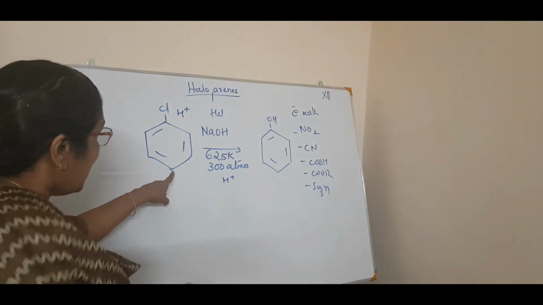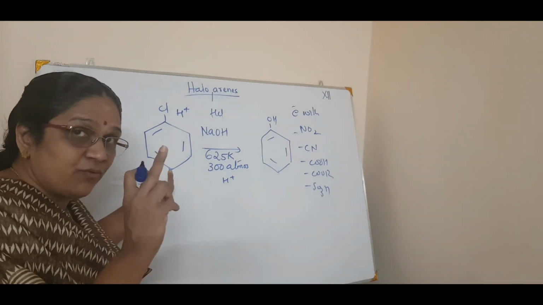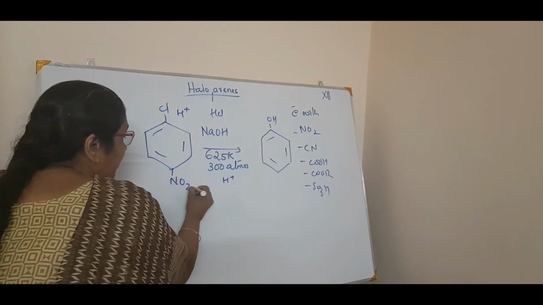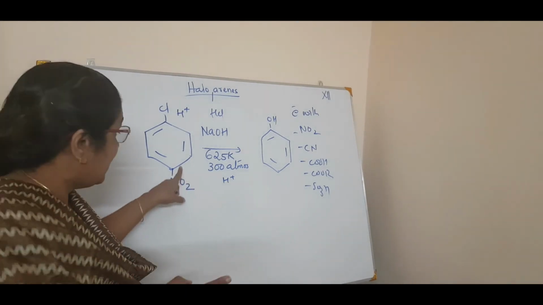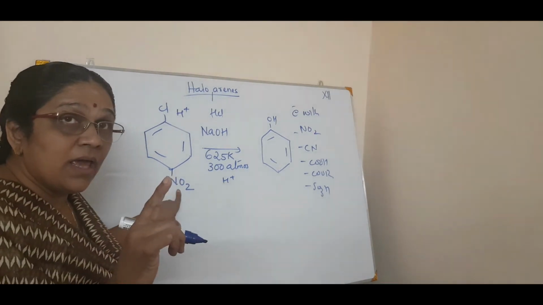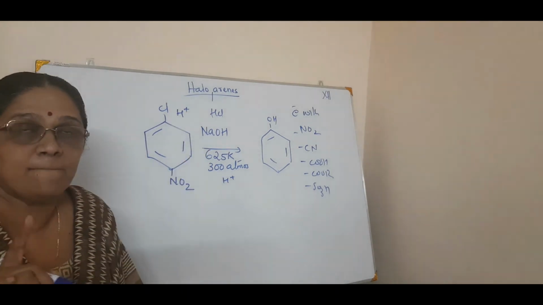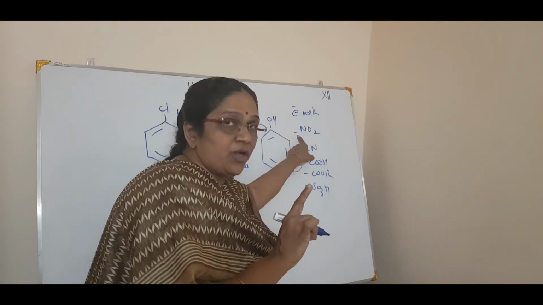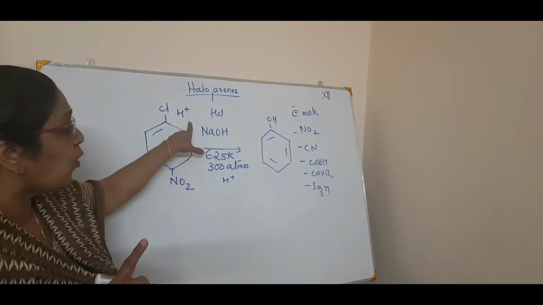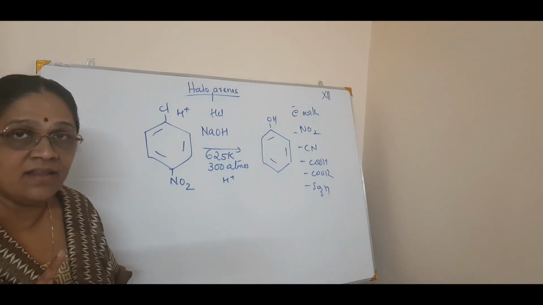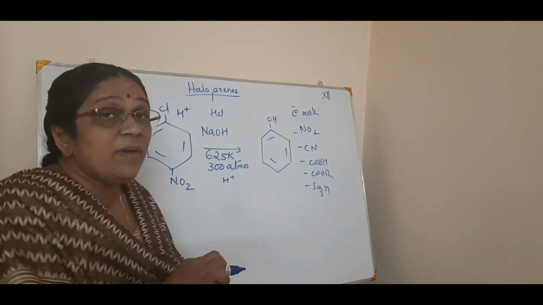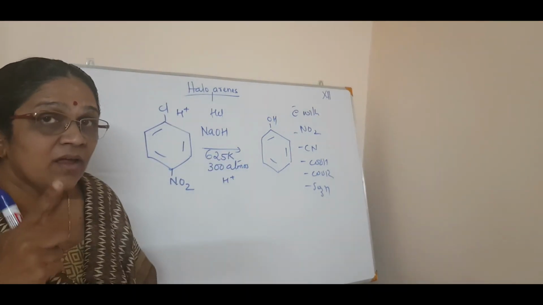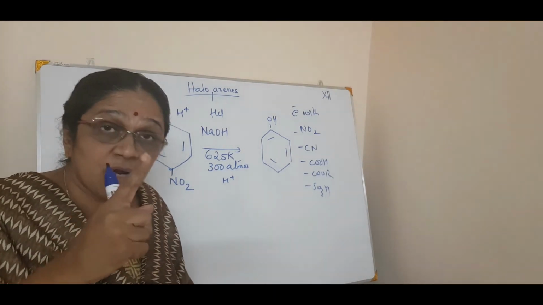So now what happens is, if you put a nitro group, listen very carefully, if you put a nitro group, that is NO2 group, either in the para position or in the ortho position. Listen, if you put a nitro group, which is an electron withdrawing group, in the ortho or para position, then what happens? This reaction will be easier for the attack of OH minus. Listen carefully. Why? Because this is an electron withdrawing group.